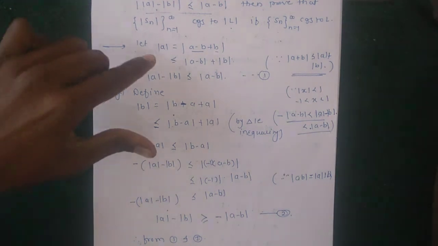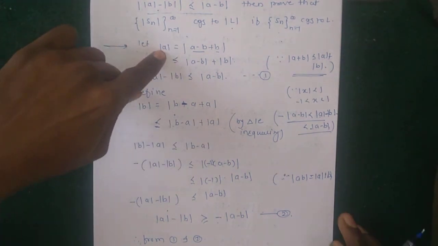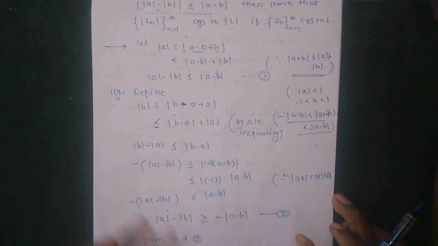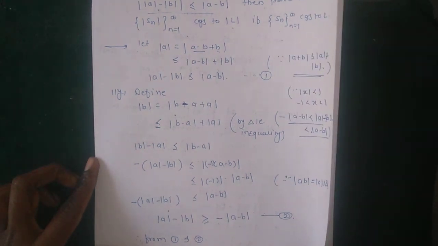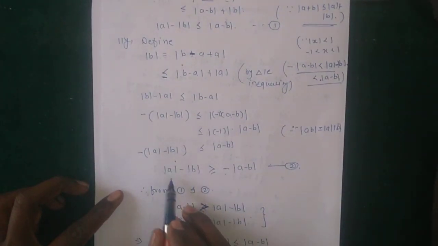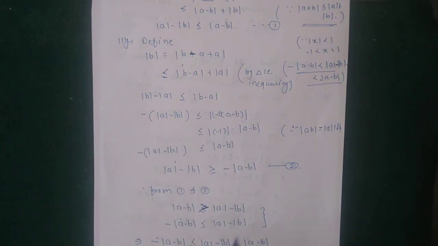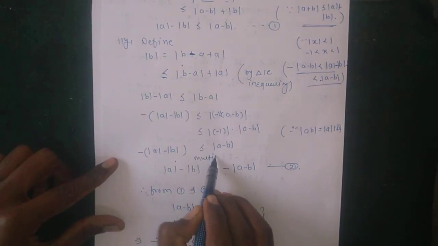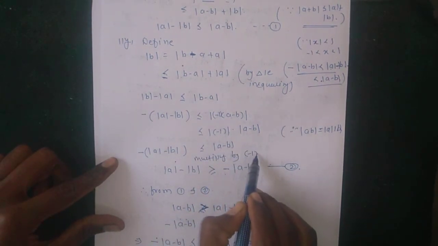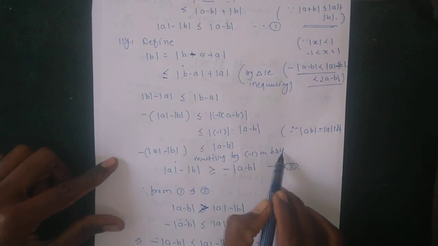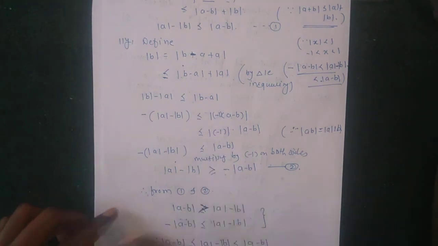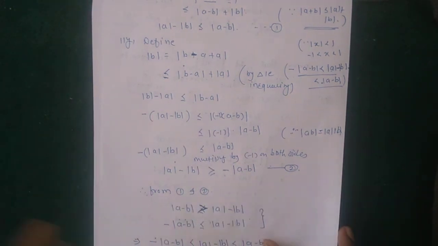Only to consider |a|, |b|: if we consider |a|, then add and subtract b, and if considering |b|, then add and subtract b, and rearrange all the terms, we finally get |a| - |b| is greater than -|a - b|. Okay, here multiply by -1 on both sides, we get only the sign changing, less than or equal becomes greater than or equal. Okay, this is the third part.